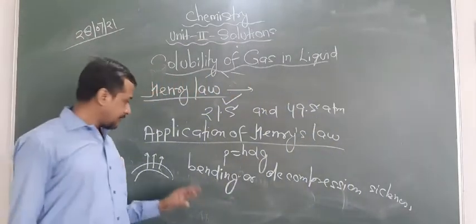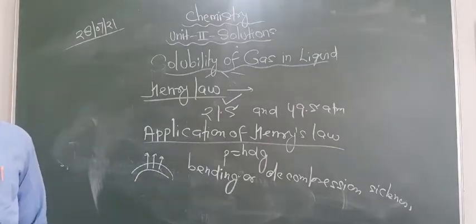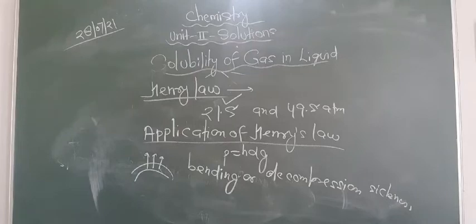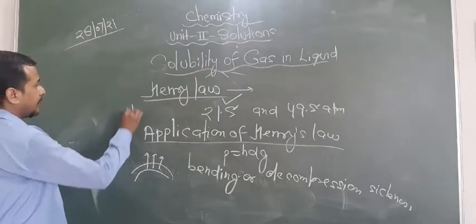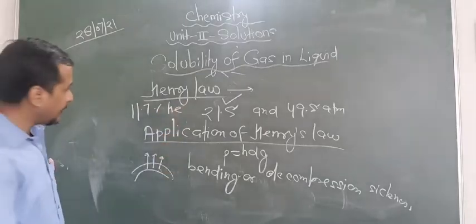So to avoid this condition, what happens? They use tanks. The tanks are filled with a specific concentration of helium, nitrogen, and oxygen. Basically 11.7% of helium is filled in the tank.